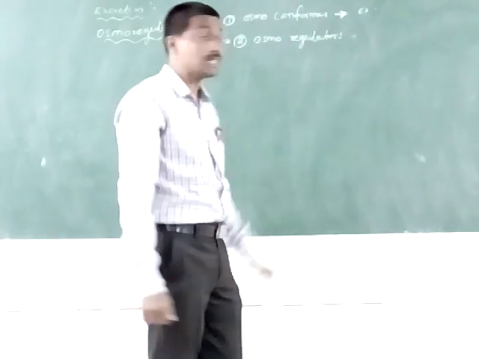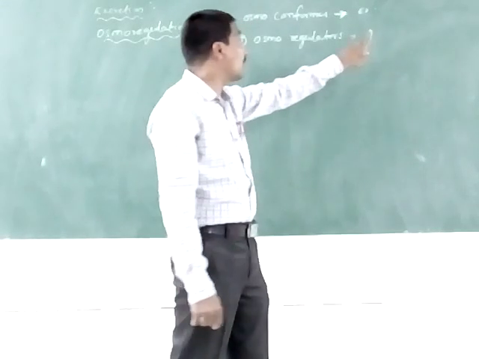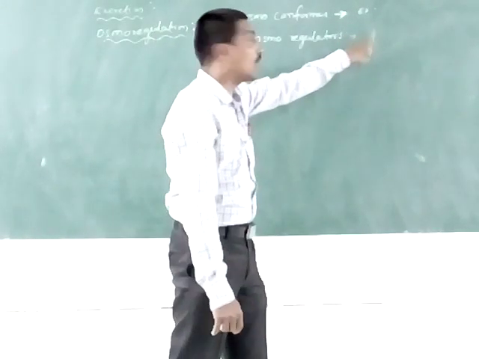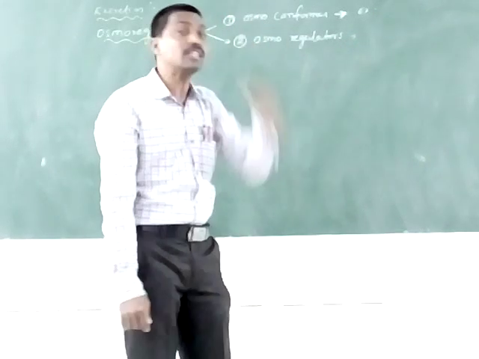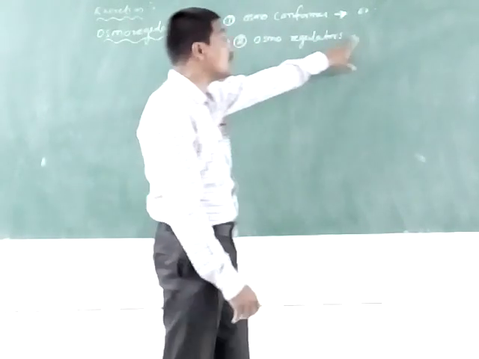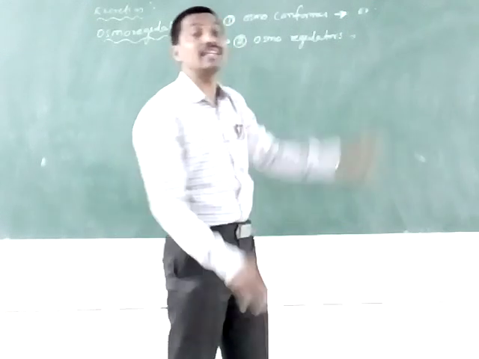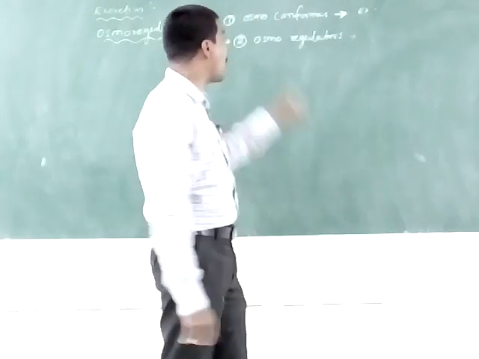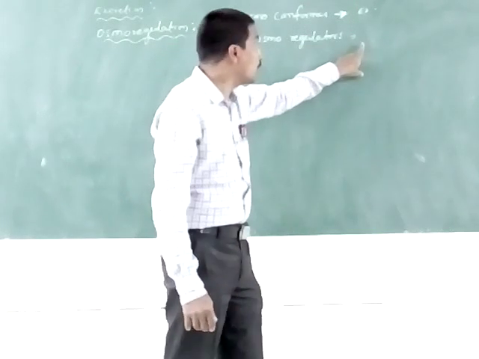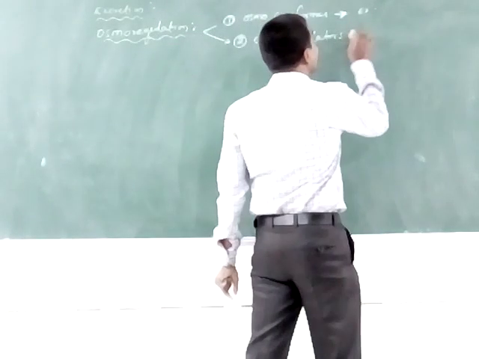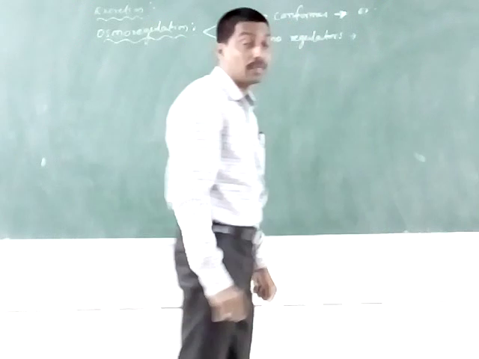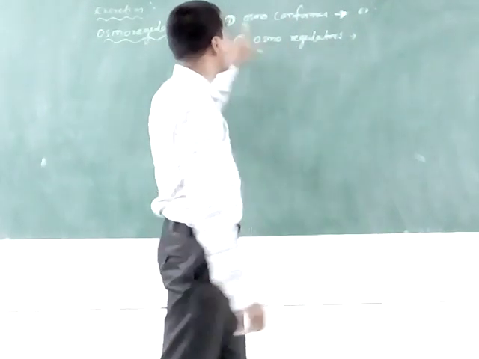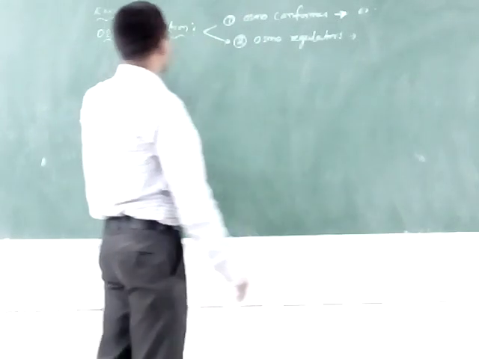The next one is the osmoregulators. These are animals that can actively regulate the osmotic condition of body fluids against the surroundings. Osmoregulators are mainly terrestrial animals and some vertebrates. These are the two types of osmoregulation.